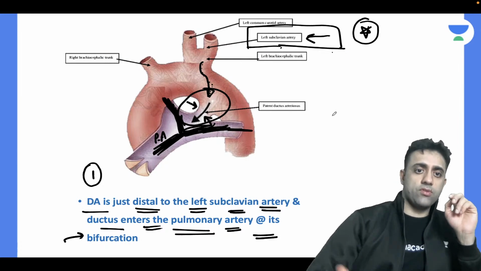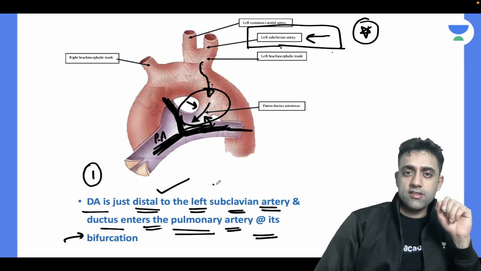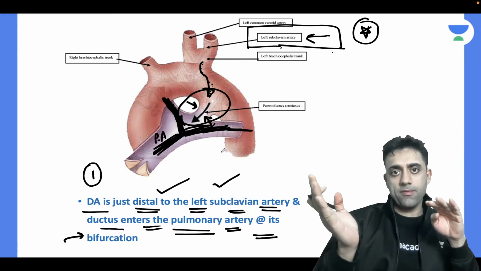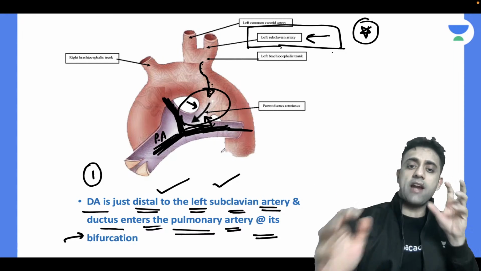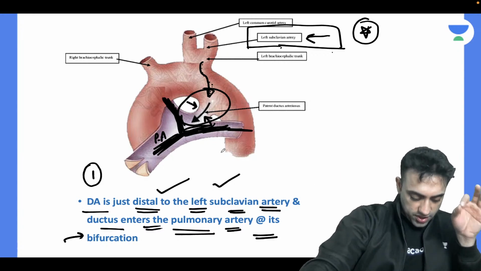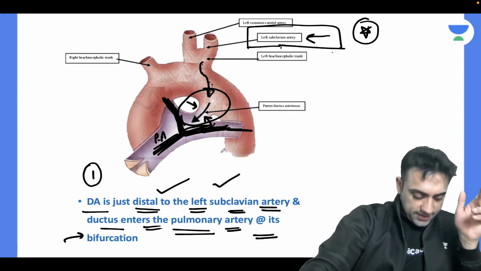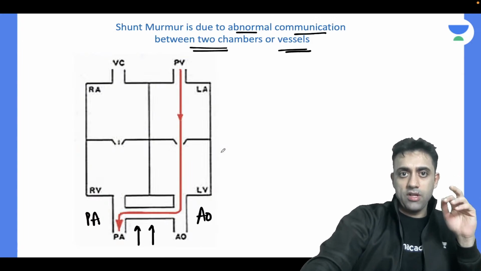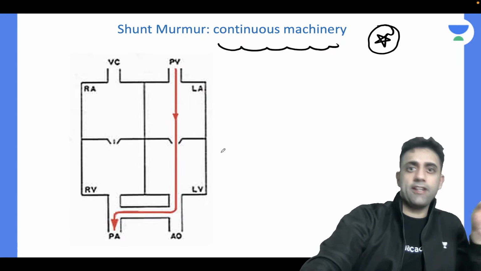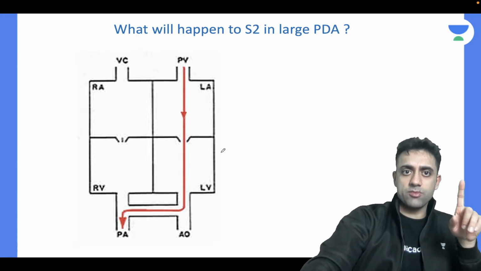And also we understood that ductus arteriosus, it is distal to what? It is distal to the left subclavian artery, and it enters where? It enters the pulmonary artery at its bifurcation. Bifurcation. Yes, exactly. Shubhangi Kaushik is very right. Generated by a continuous blood flow, that's why it's known as continuous machinery murmur. That is the first point.